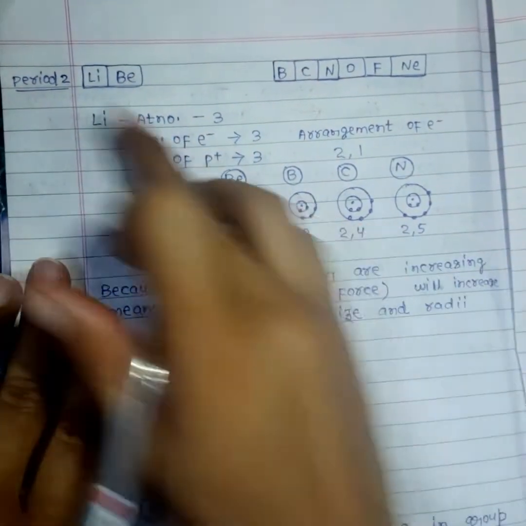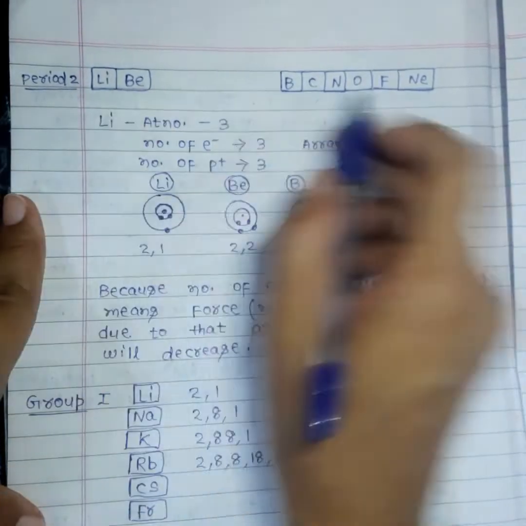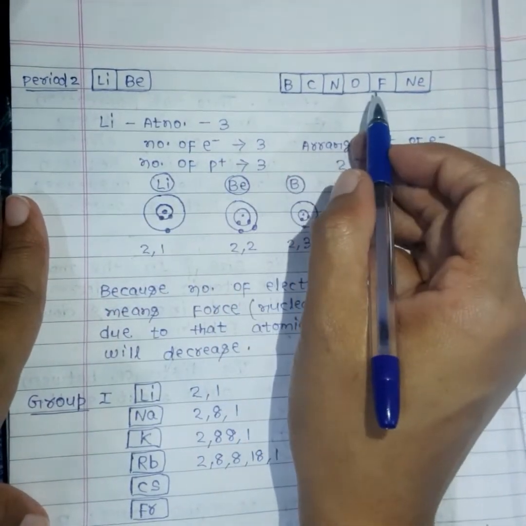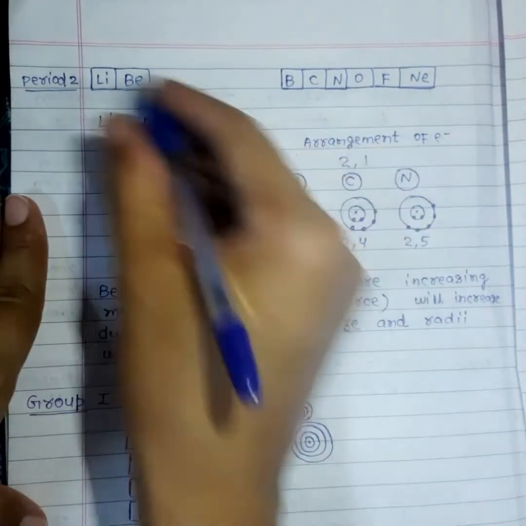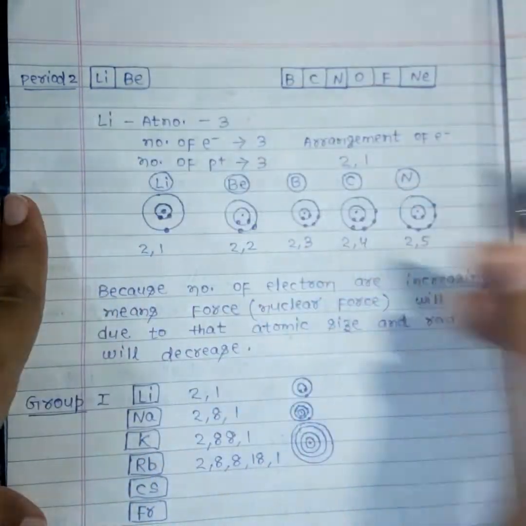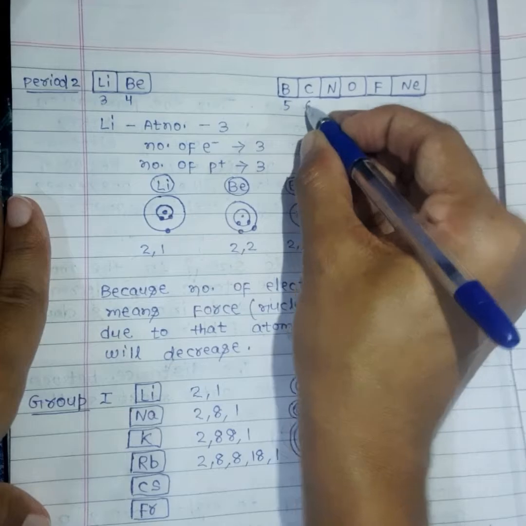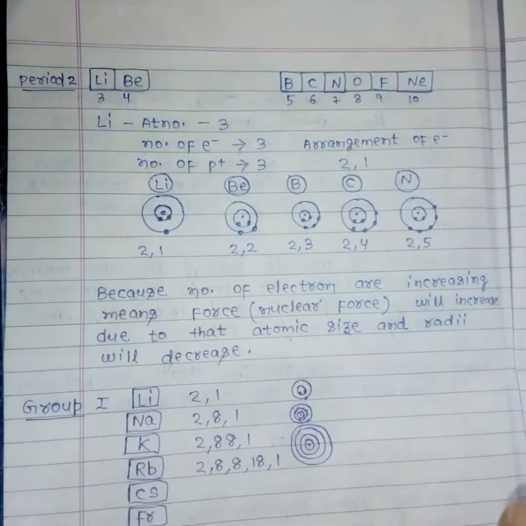See, I have taken the second period. In the second period, these elements are there: lithium, beryllium, boron, carbon, nitrogen, oxygen, fluorine and neon. Lithium has atomic number 3, and it increases in this order in the modern periodic table: 3, 4, 5, 6, 7, 8, 9 and 10. These are the atomic numbers of these elements.